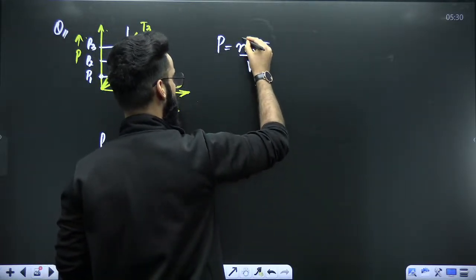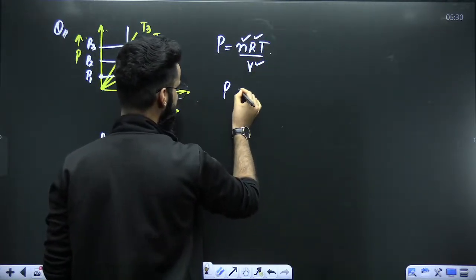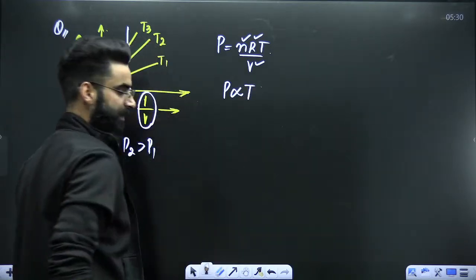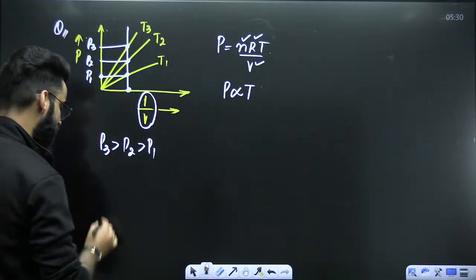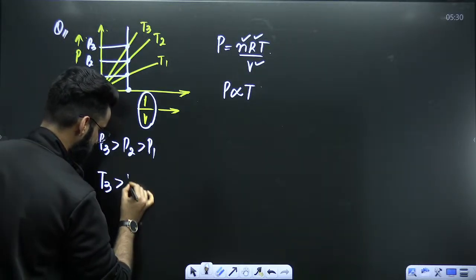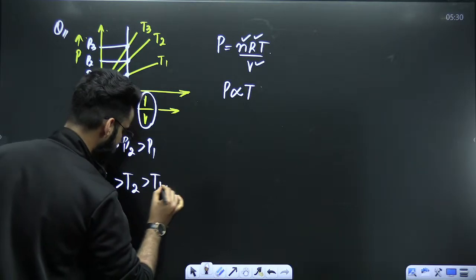So, V is constant, number of moles are already constant. So again, I can say pressure is directly proportional to temperature, right? More the pressure, more the temperature. Pressure is more at 3, so temperature has to be more at 3 as well. So, T3 greater than T2 greater than T1.